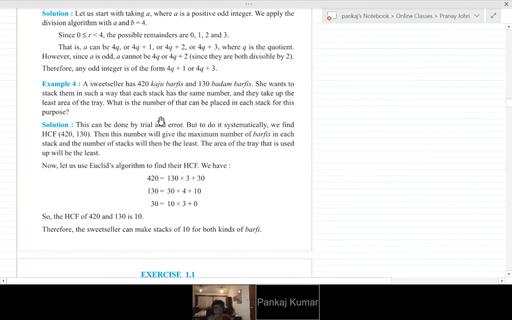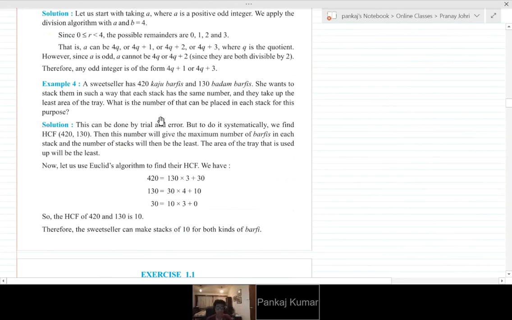Area should be minimum and the stack should have an equal number of burfis in each of the stacks. So now what can we do?